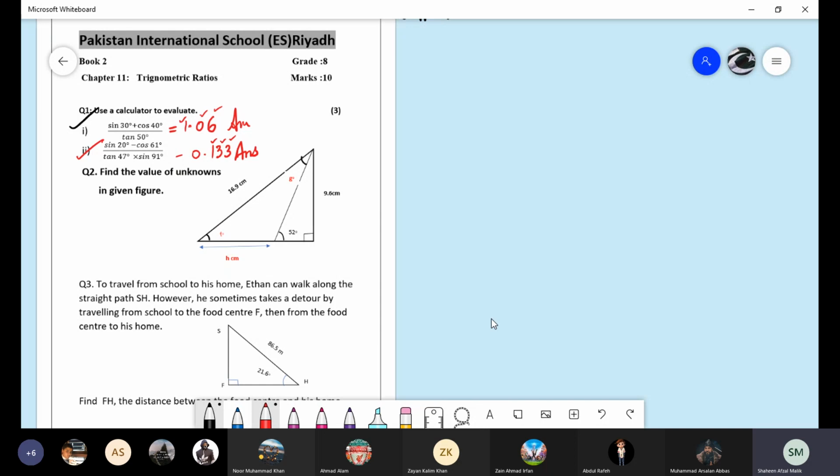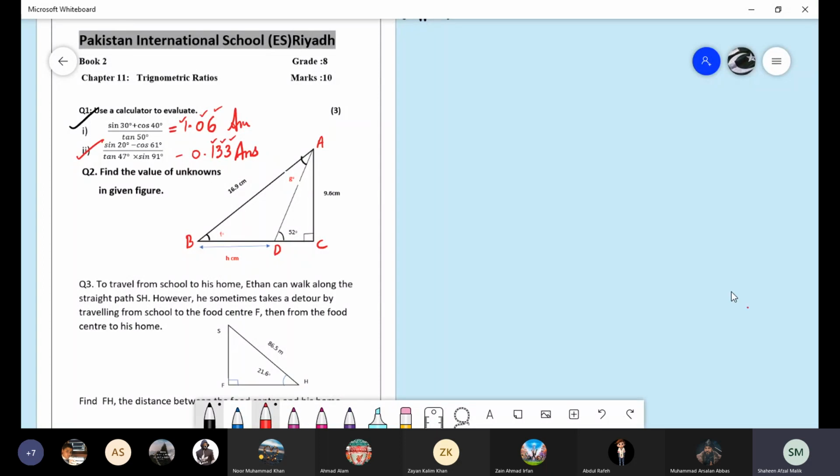Then come to this question. If you name the triangle as triangle ABC, and this point as point D, the very first thing is that you have to find out the angle F. Yes, who will solve this question on the board? Raise your hand. Any one of you? No? Okay, I will solve it for you.